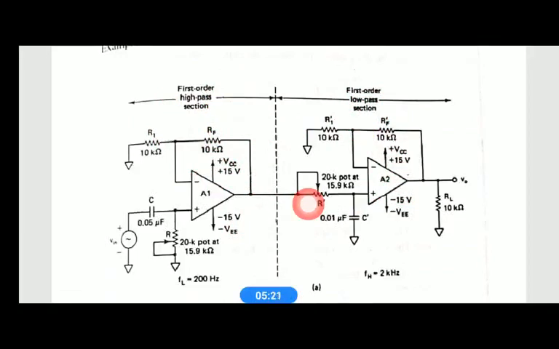If you want a second order band pass filter, you use a second order high pass filter and then a second order low pass filter, connected in cascade, which will give you a second order band pass filter.